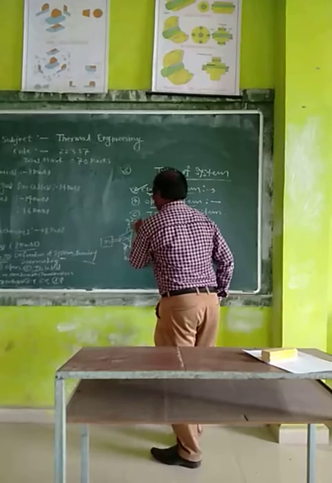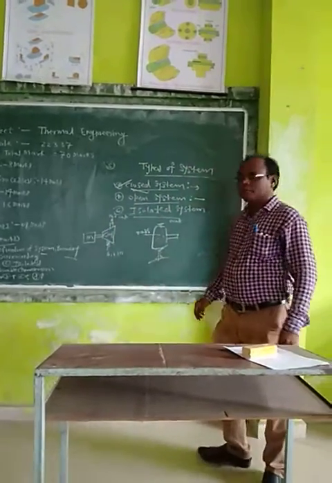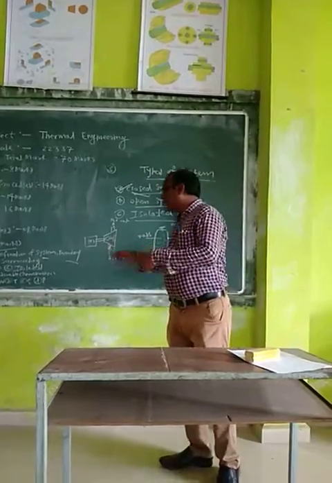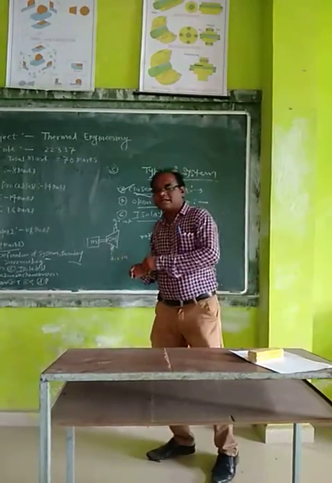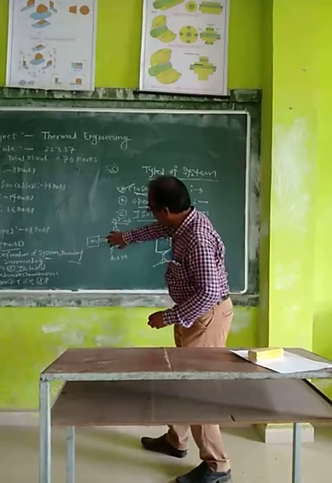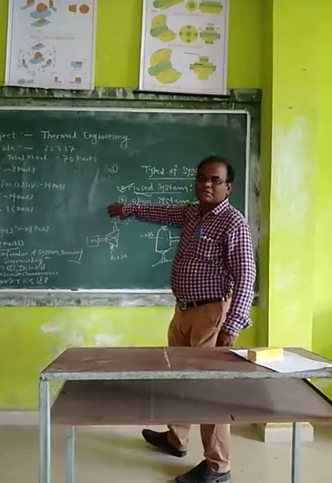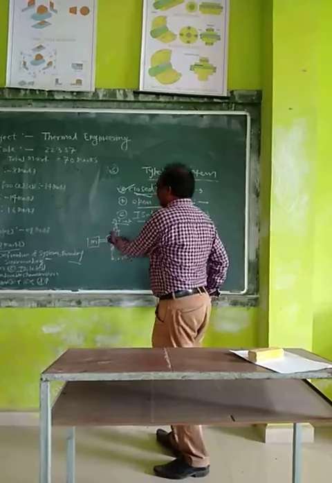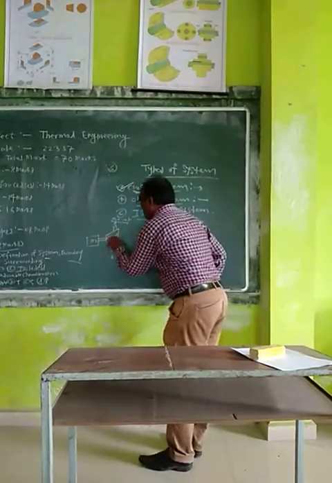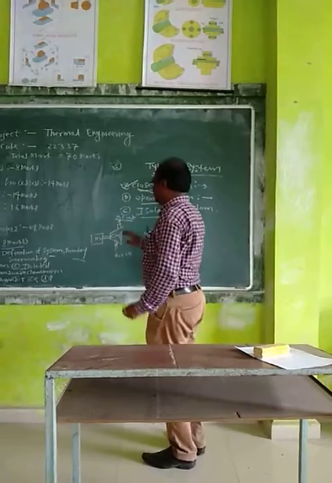Air enters from the atmosphere, and when the compressor runs, the air is compressed and the compressed air goes out. Means mass enters and crosses the boundary of the system.